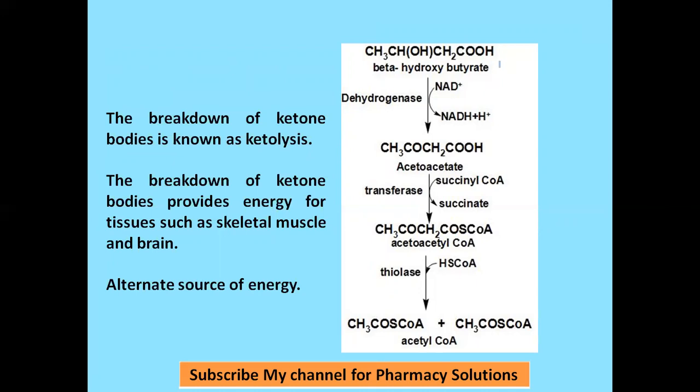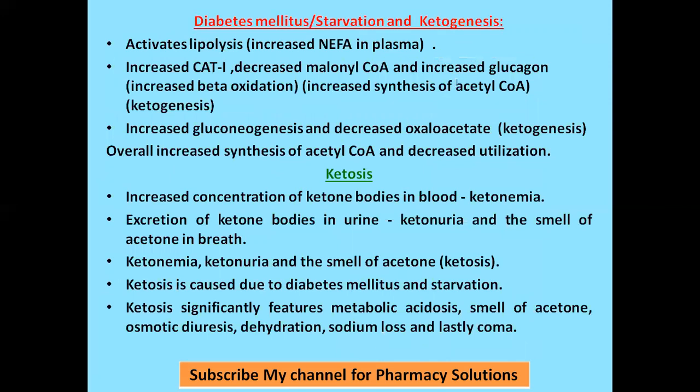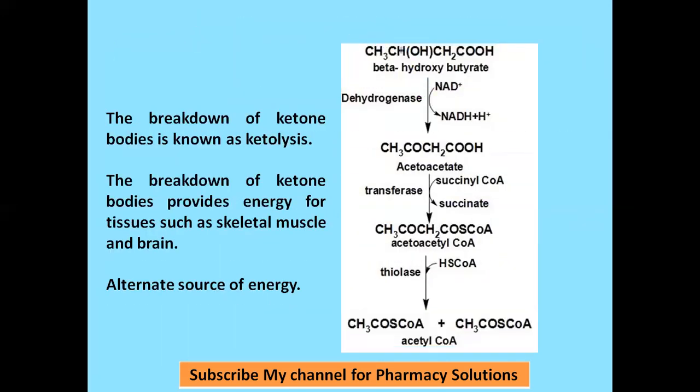So the ketone body is beta hydroxybutyrate or butyric acid. On dehydrogenation, what is happening? These two hydrogens are removed by the coenzyme NAD plus. The enzyme involved here is dehydrogenase. So when you remove the two hydrogens, it will form CH3, CO, CH2, CO. That is acetoacetate. Acetoacetate, in the presence of the enzyme transferase, where succinyl-CoA will transfer the CoA molecule, coenzyme A, to this acetoacetate.